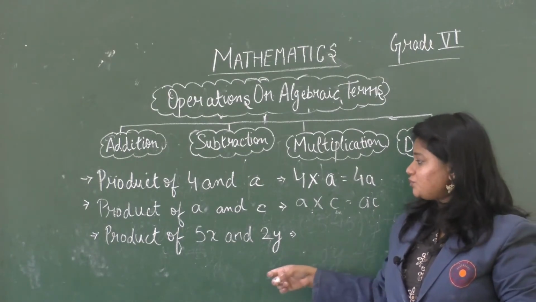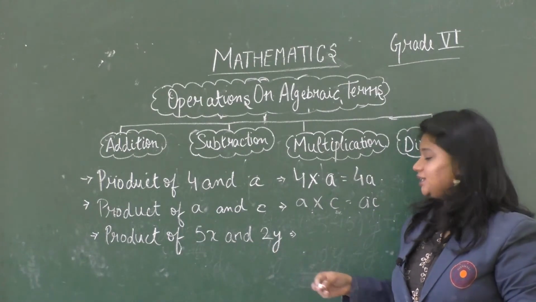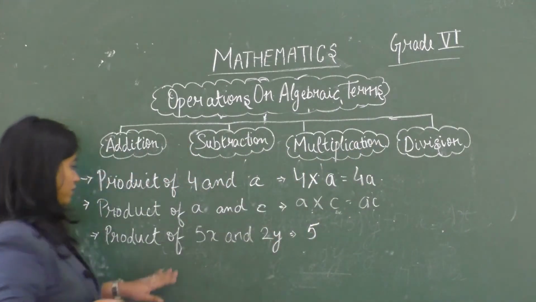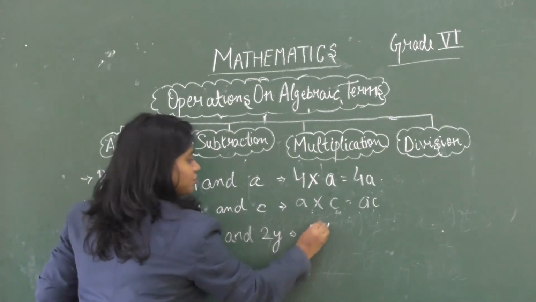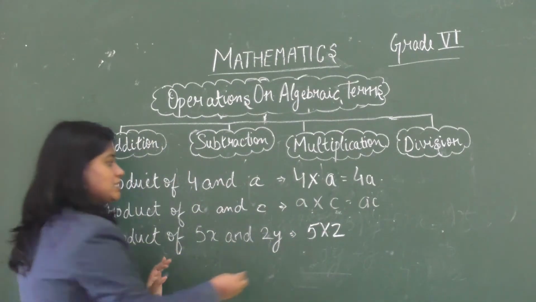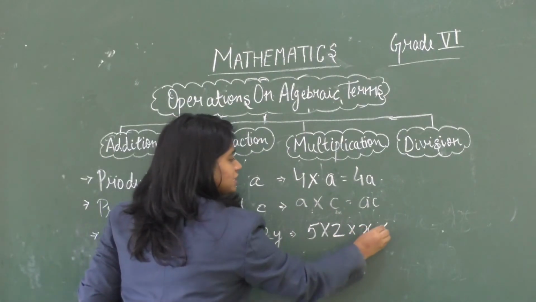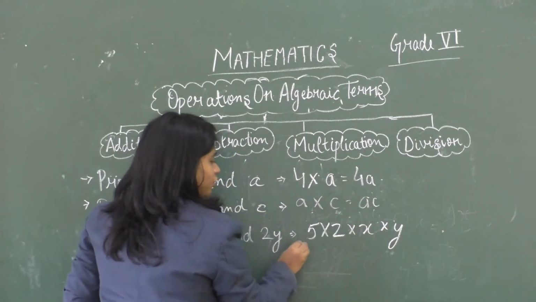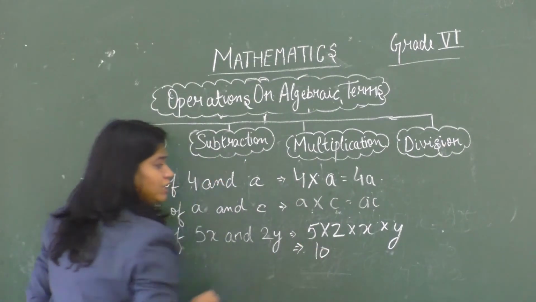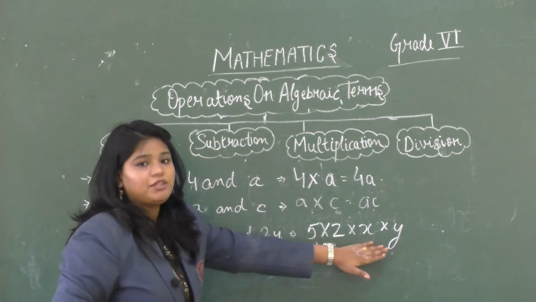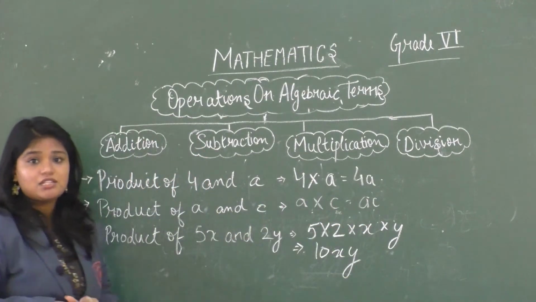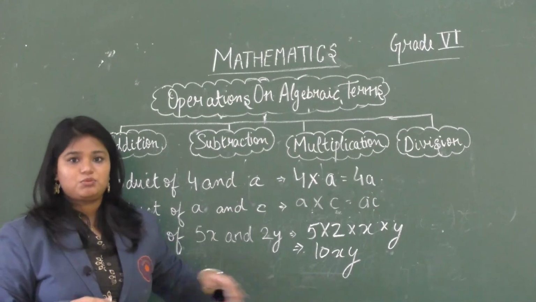So first we will do the operation for the constant part, that is, we will write it as 5 into 2, and then we will write the variable part, that is into x into y. So what is 5 into 2? It is 10. Now we can just copy the other variables, that is x and y. So the final answer for this will be 10xy.